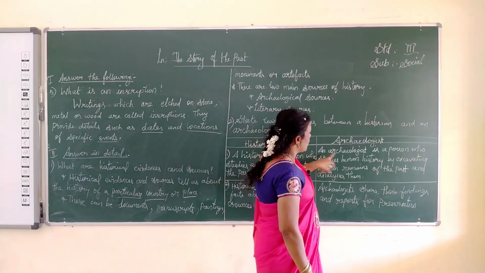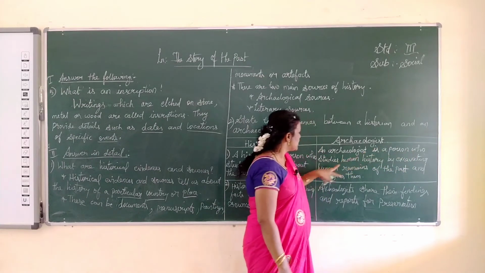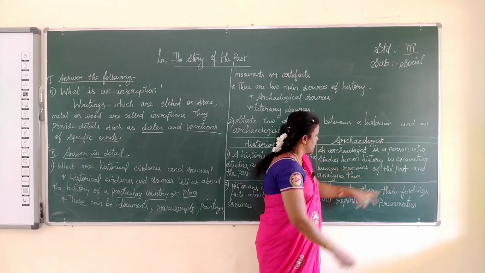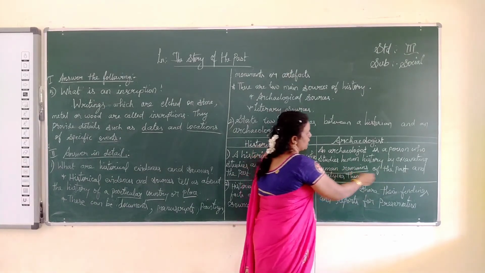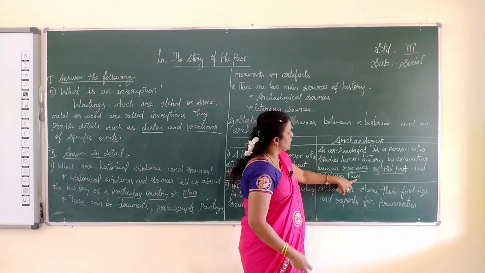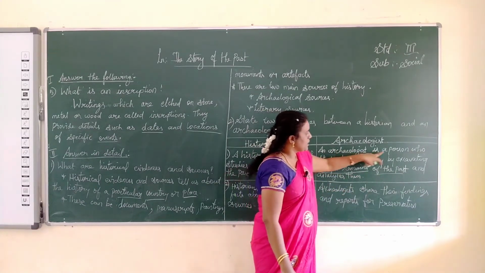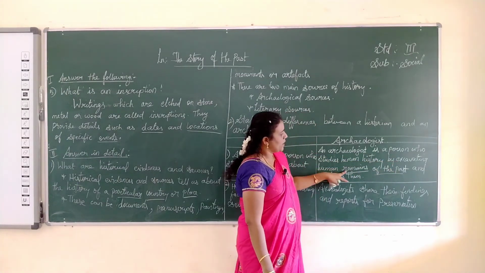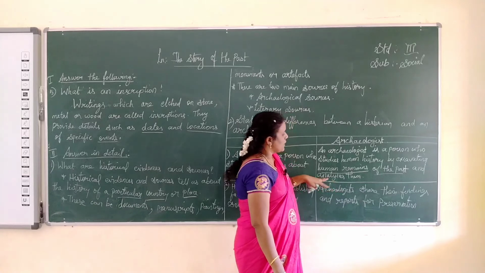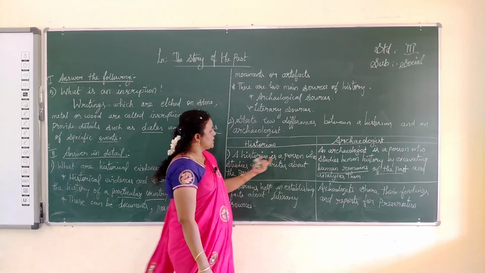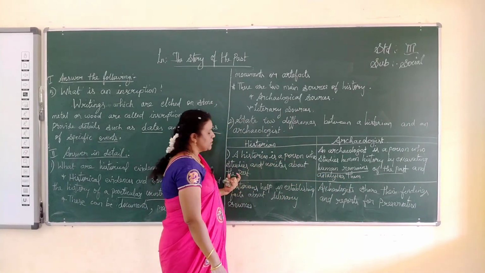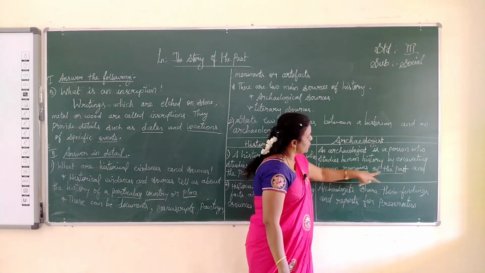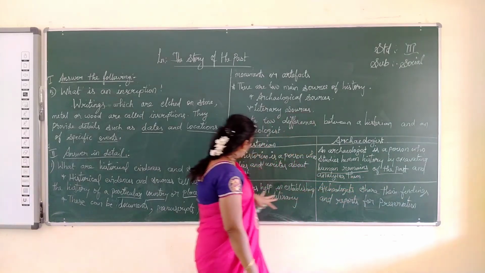And who is an archaeologist? An archaeologist is a person who studies human history by excavating human remains of the past, and also analyzes them. Who is a historian? A person who studies and writes about the past. An archaeologist studies human history by excavating human remains of the past and analyzes them.